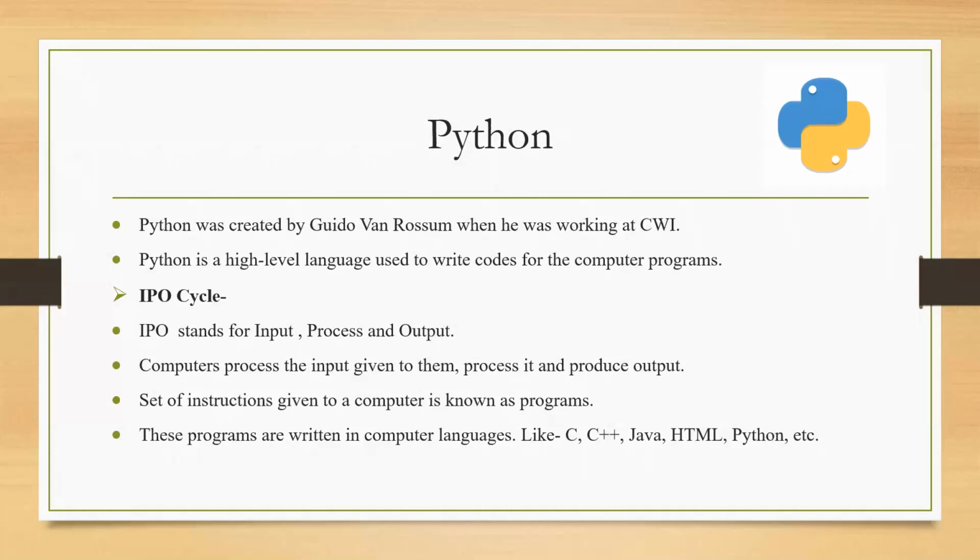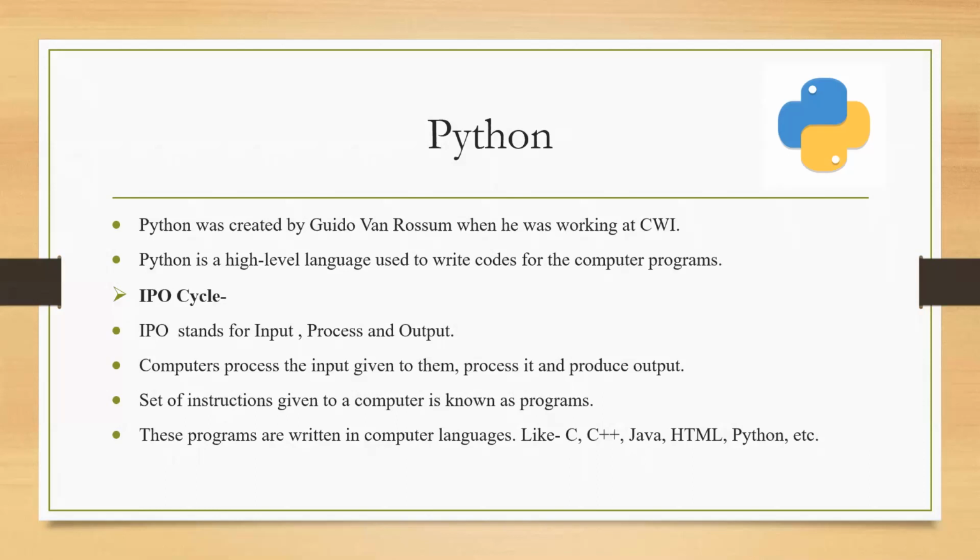Students, we have discussed in the previous classes that there are various languages, right? There is a machine language, then there is first generation, second generation. So this Python is a high level language which resembles English kind of language. This high level language is used to write codes for computer programs, right? This was a basic introduction about this Python language. Its features and its applications I'm going to discuss in the following slides.